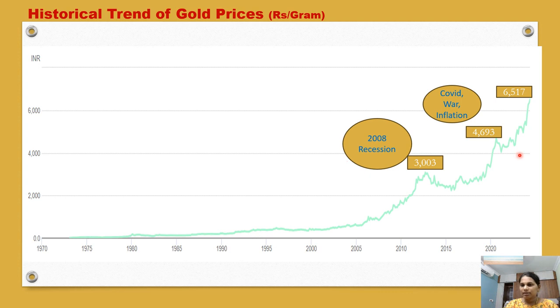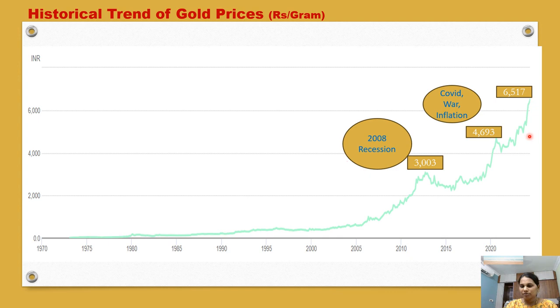If interest rates are increased by the central banks, gold should have decreased, but it increased. Why? Because there is a war situation, global uncertainties, supply chain disruptions, and thereafter the Israel-Hamas war. All these situations put together, the price of gold increased again to somewhere around 6,517 rupees per gram.